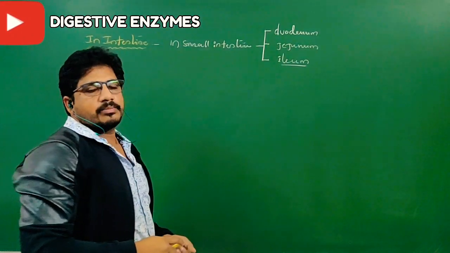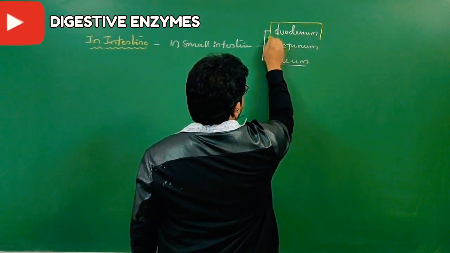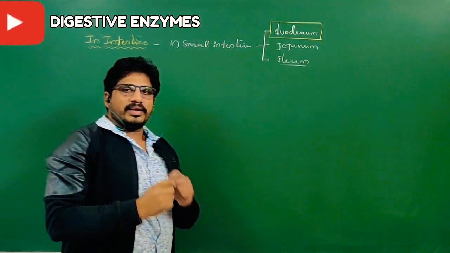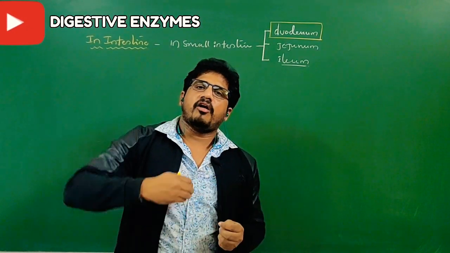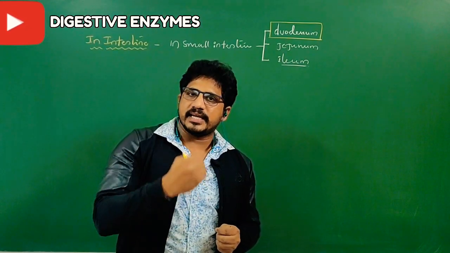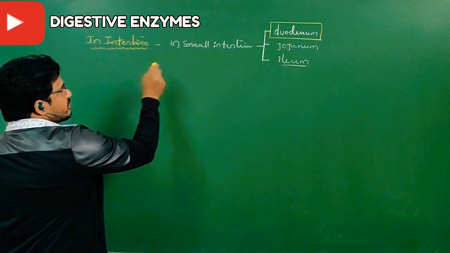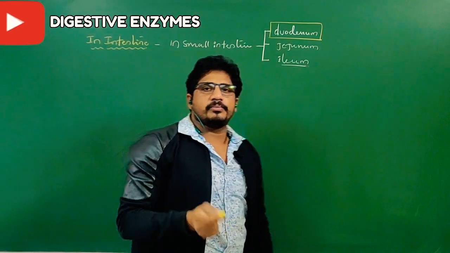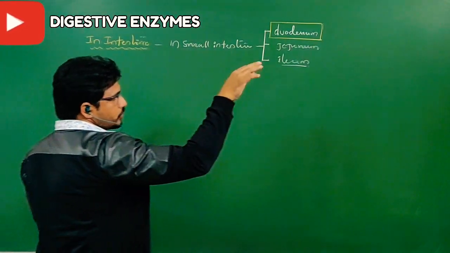But maximum digestion takes place in the smallest part, because it is broad. Its length is small but its size is broad like a bowl, so that all types of food materials can be digested inside the duodenum. One should understand first in which part of the intestine digestion is going to be finished: the duodenum. The duodenum is C or U shaped.